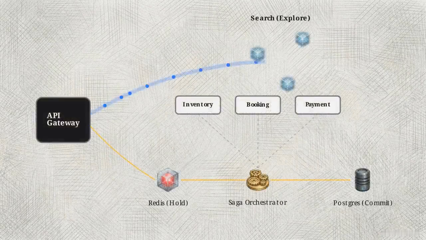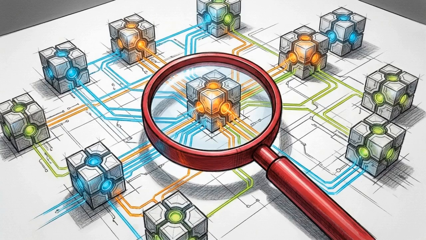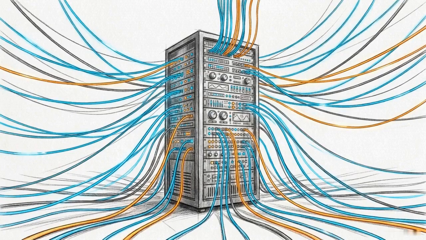Solving this at a global scale means you cannot rely on traditional monolithic database locks. You have to decouple your read and write paths entirely, implement atomic in-memory soft holds, and coordinate the final booking through Saga orchestration. The engineering effort to prevent that single overlapping millisecond dictates the design of every layer in a modern, event-driven microservice architecture.